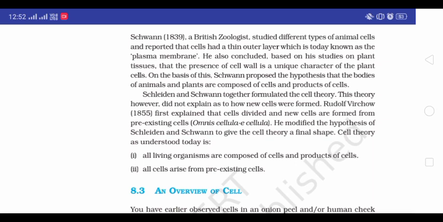This theory, however, did not explain how new cells were formed. Rudolf Virchow, in 1855, first explained that cells divide and new cells are formed from pre-existing cells, omnis cellula e cellula. He modified the hypothesis of Schleiden and Schwann to give the cell theory a final shape. The cell theory, as understood today, is: first, all living organisms are composed of cells and products of cells. Second, all cells arise from pre-existing cells.